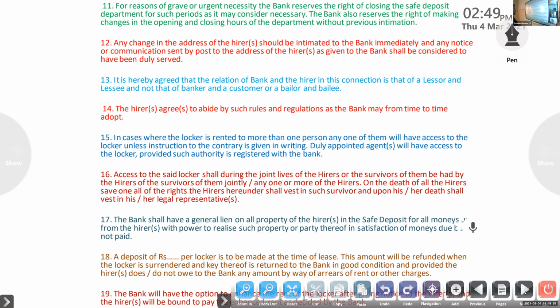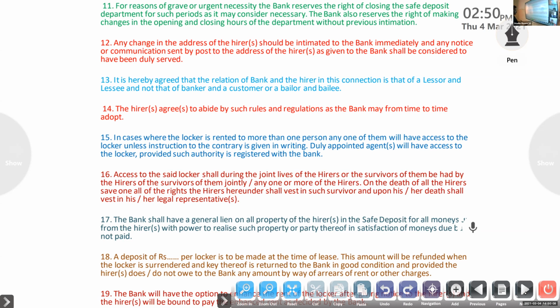The bank shall have a general lien on all property of the hirer in the safe deposit for all money due from the hirer, with power to release such property or part thereof in satisfaction of the money due but not paid. Suppose the bank has to get an amount from the hirer, and they didn't get rent for a period of 3 years. Then they have the right to keep the hirer's property until the amount is paid to the bank. Then only they will give that property. They have the right to keep it.